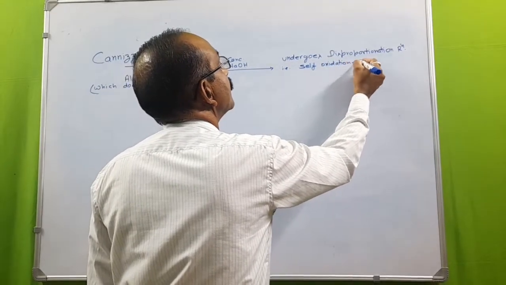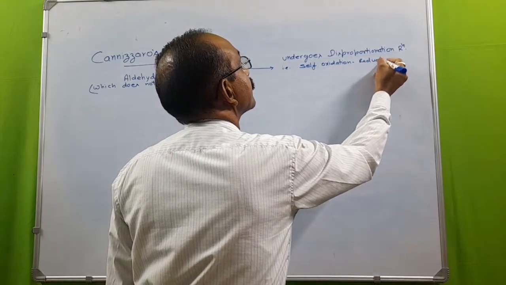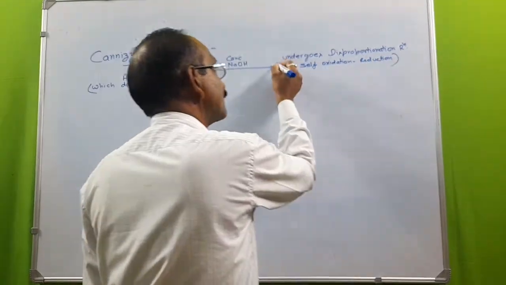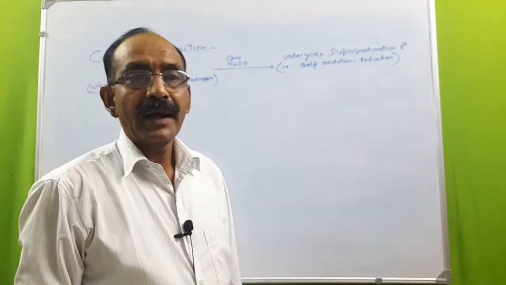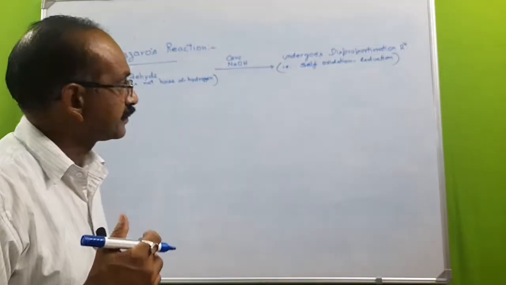Disproportionation reaction means self oxidation-reduction, meaning the same molecule will get oxidized as well as reduced.